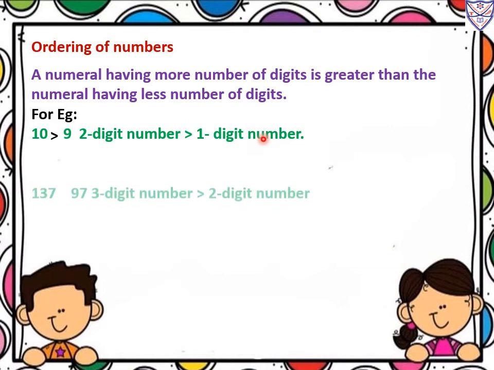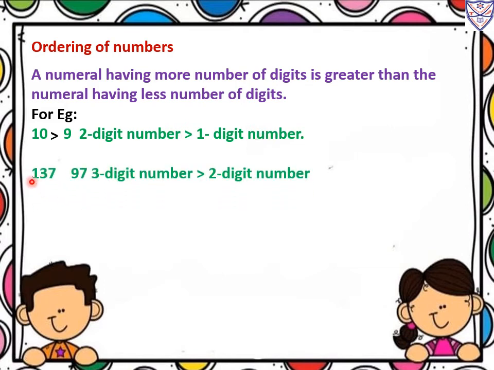Okay. Now see the second example. In the first numeral, how many digits are there? 1, 2, 3. How will we read it? 137. In the second numeral, how many digits are there? 1, 2. How will we read it? 97. Now which number is greater? 137, and here 3 digits are there and here 2 digits are there. From here only we come to know the numeral having 3 digits is greater than the numeral having 2 digits. Okay, so the sign we will write like this, greater than sign. So a 3 digit number is greater than a 2 digit number, right?